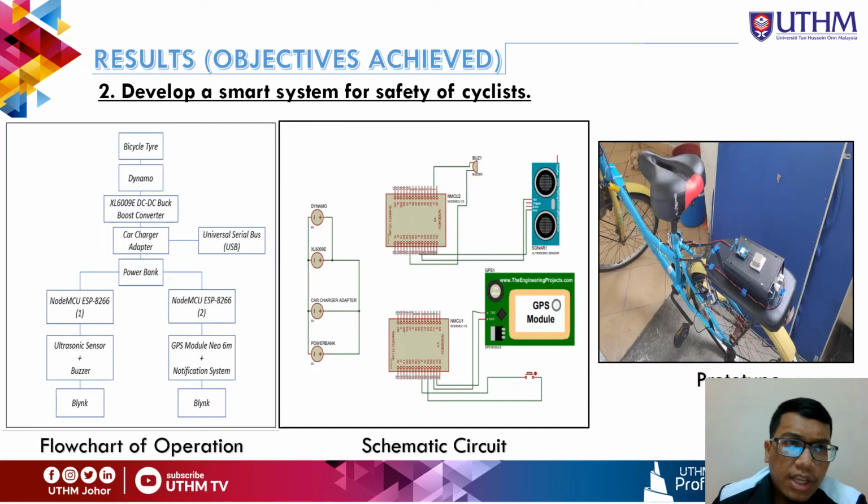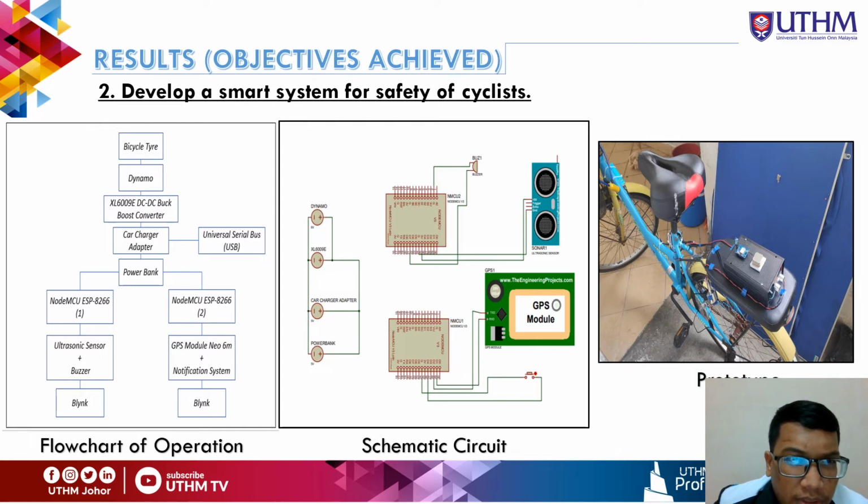The second one is to develop a smart system for safety of cyclists. This is the flowchart of the operation, which starts from the bicycle tire and the dynamo charging, towards the boost converter, which increases the power or the voltage, and goes to the car charger adapter.